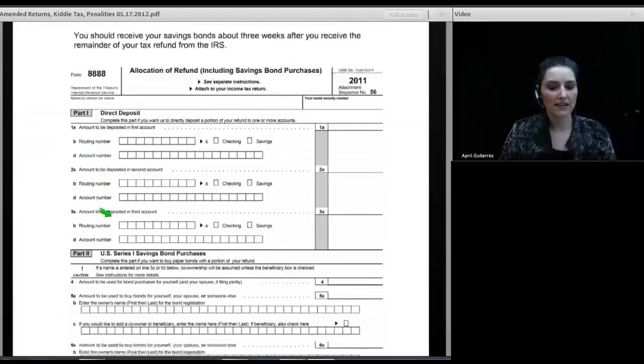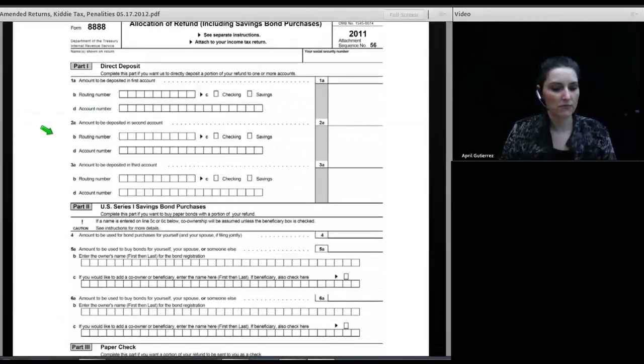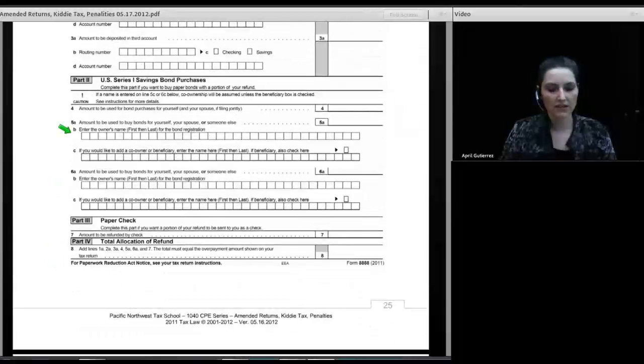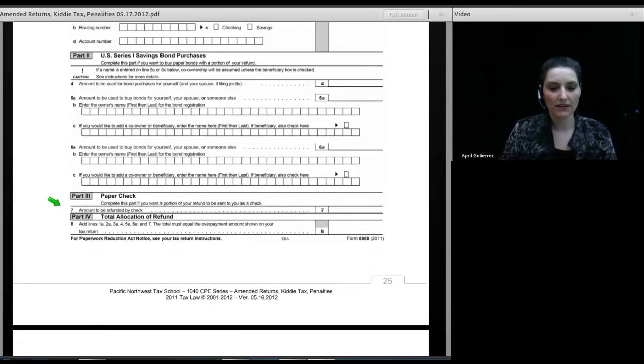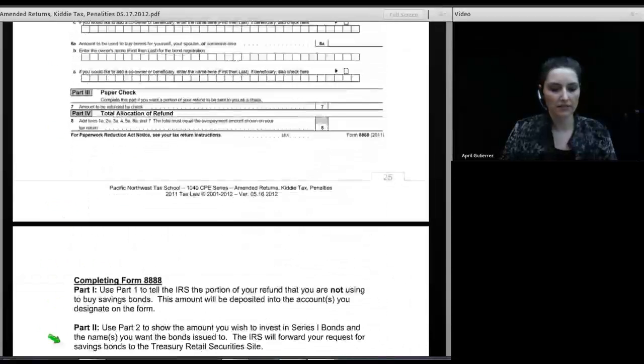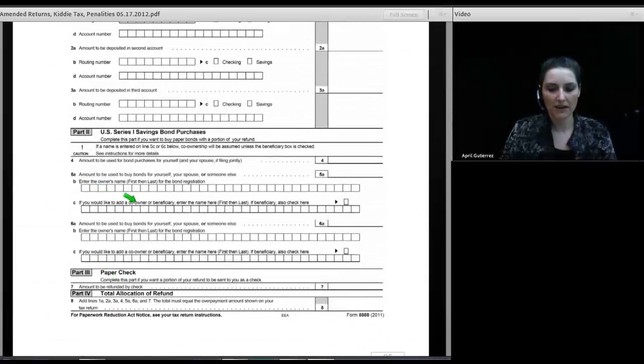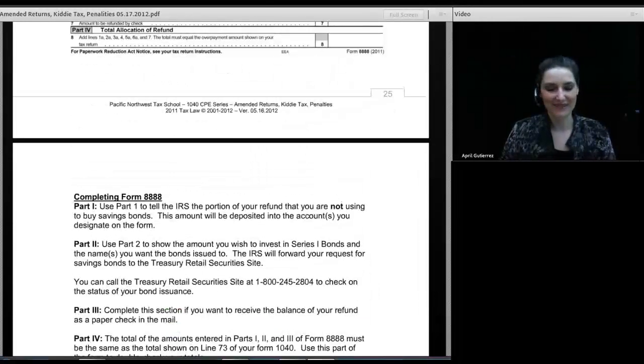And this is the Form 8888. You can see it allows space for 3 accounts. It also allows space to enter the U.S. savings bonds that you want to purchase, whose name is going to be on the bonds. And then it says, how do you want to receive the remainder of your refund? You can get it as a check down here or as a deposit up here. And oddly enough, they have you do some math. The refund I'm going to have deposited plus the refund that I'm going to have issued as bonds plus the refund I want to receive by check needs to be the number on line 8. And the number on line 8 needs to be the refund shown on my tax return. So they're having you do some very simple logical math there.